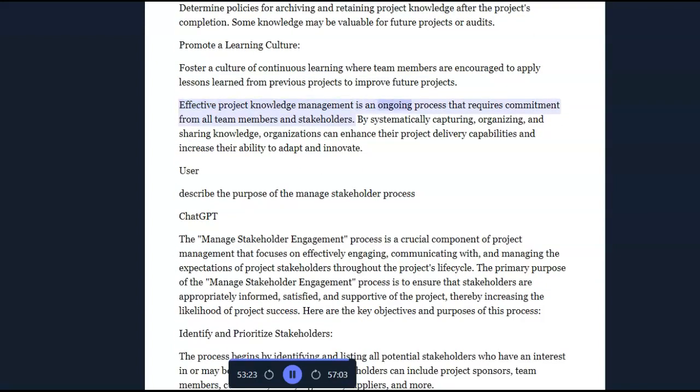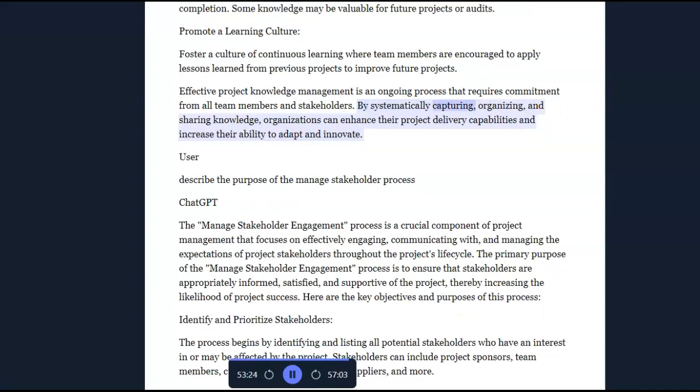Effective project knowledge management is an ongoing process that requires commitment from all team members and stakeholders. By systematically capturing, organizing, and sharing knowledge, organizations can enhance their project delivery capabilities and increase their ability to adapt and innovate.